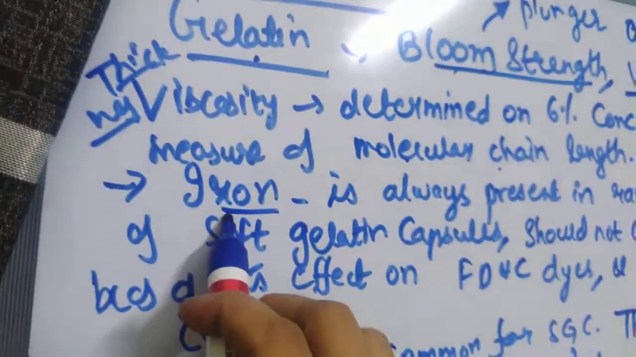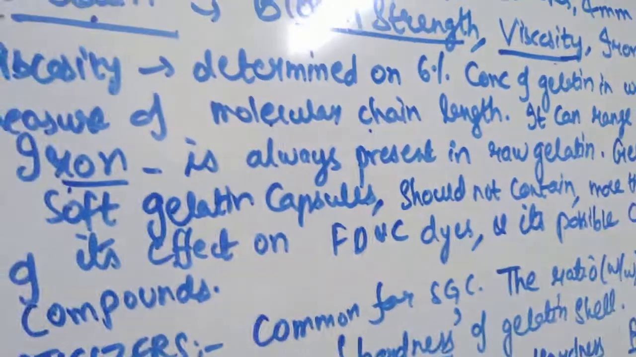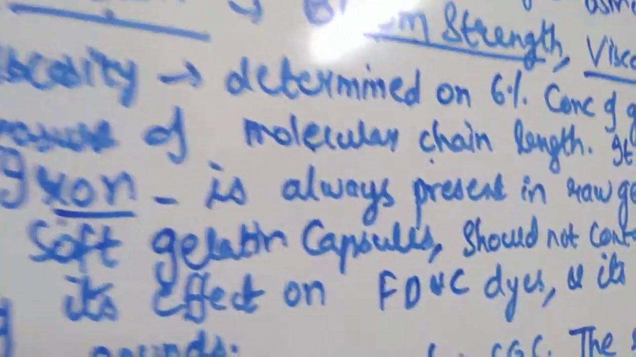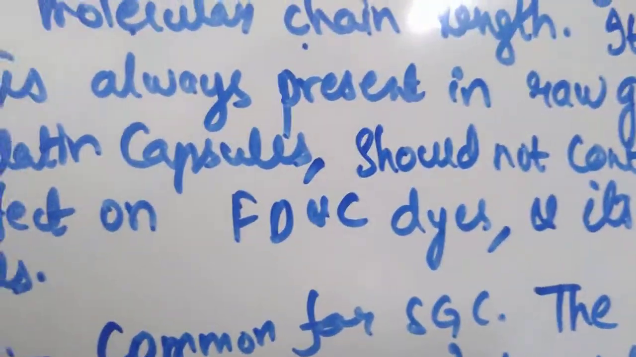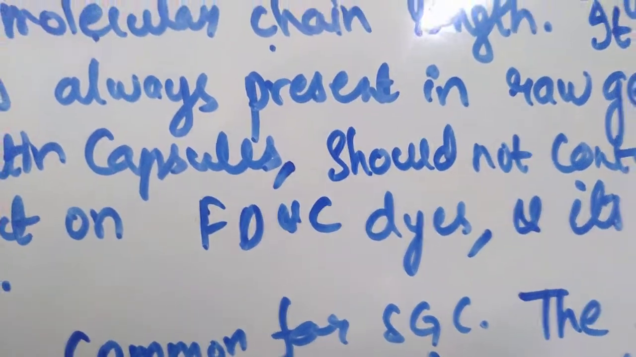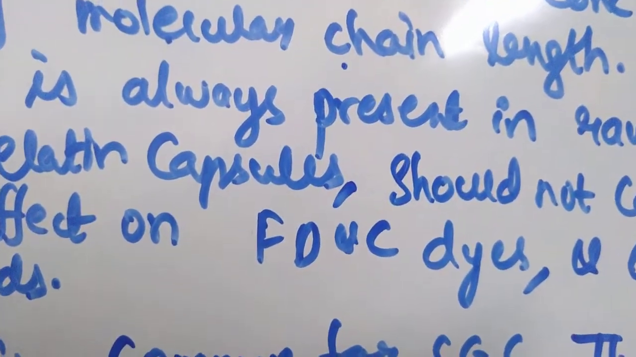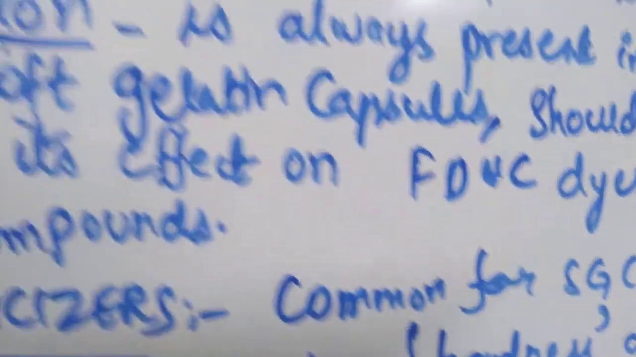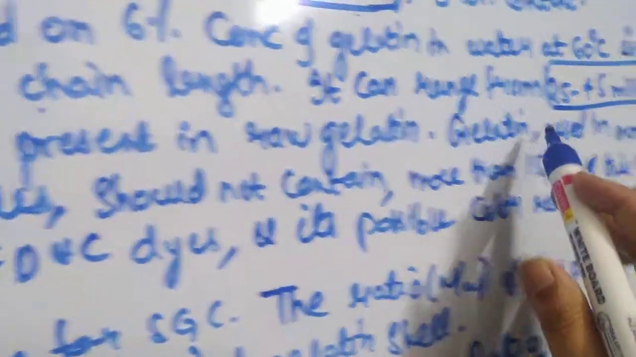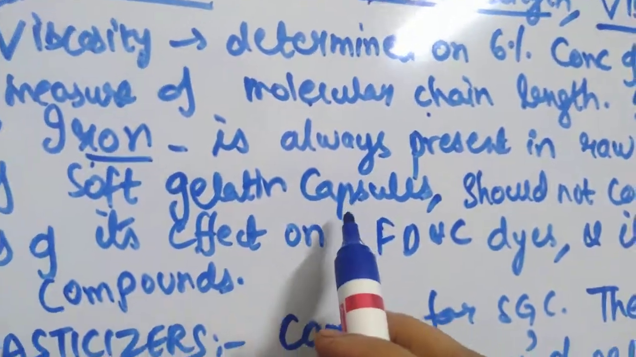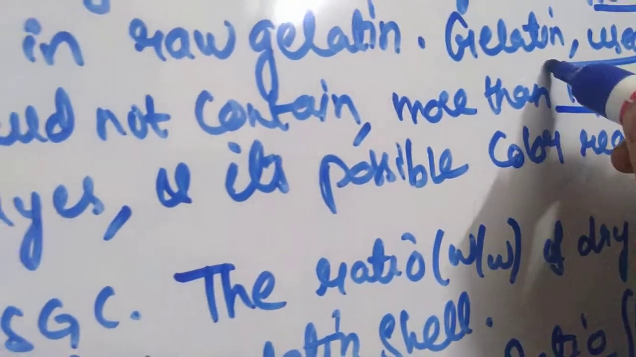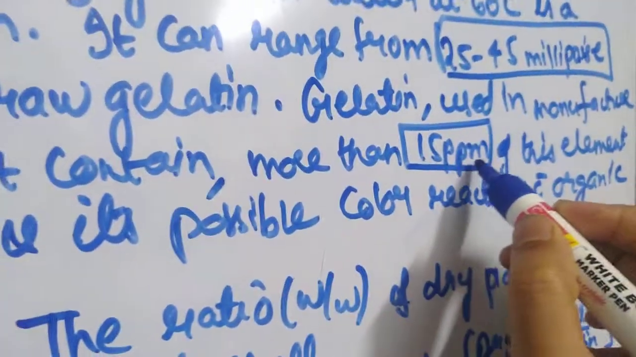Next, iron. Iron is always present in raw gelatin, and its concentration depends on the iron content of the large quantities of water which is used in its manufacture. The gelatin which is used in the manufacture of soft gelatin capsules should not contain more than 15 ppm of iron. What is ppm? Parts per million.